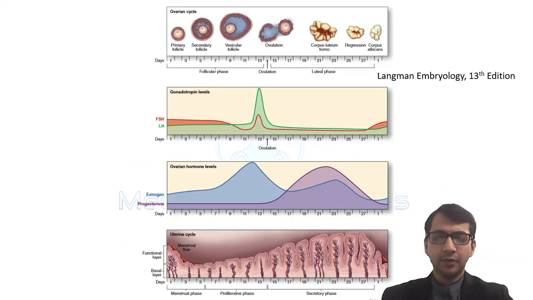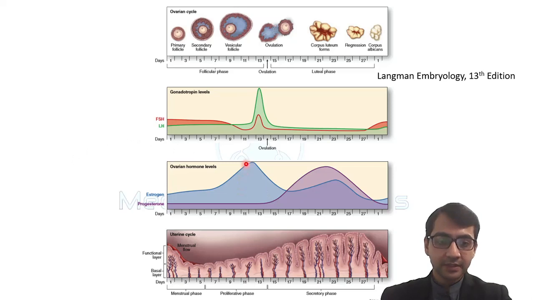I'm not going to explain it very much, but here is some food for thought. Pause your screen here, try to understand these images. I just told you about the follicular, ovulation and luteal phases. I told you about the menstrual, proliferative and secretory phases, and here is their relation with estrogen, progesterone, FSH and LH.